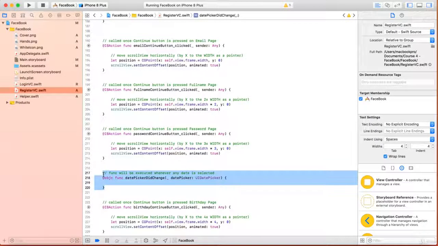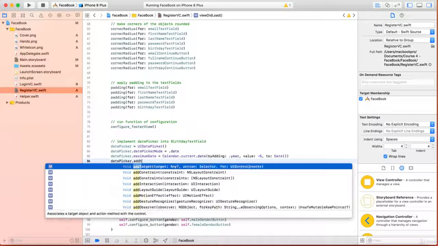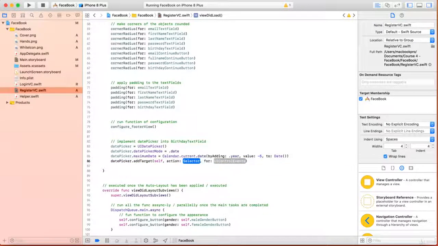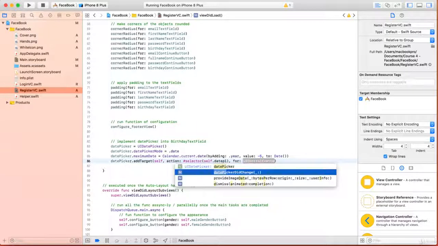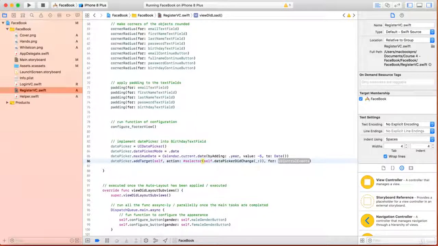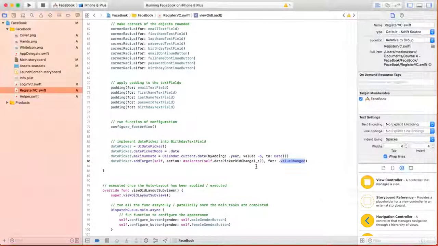Okay, so let's now tell our date picker view to execute this function. We're coming back to our viewDidLoad method right over here. We write datePicker.addTarget, self, which is the current class, and here we will write selector, open and close round brackets, and right here self.datePickerDidChange. For the event, it will be .valueChanged. That's the one. So whenever the value changes in our date picker, we want this function to be executed in the current class.